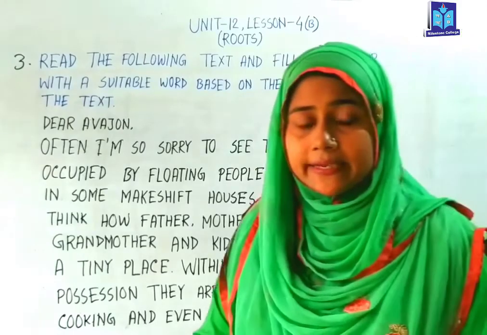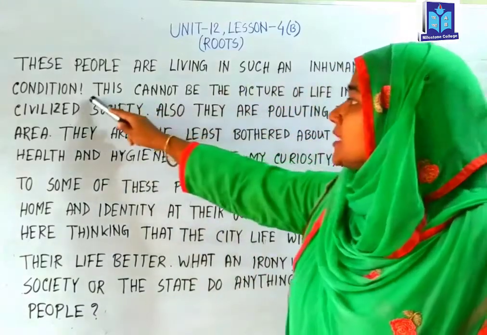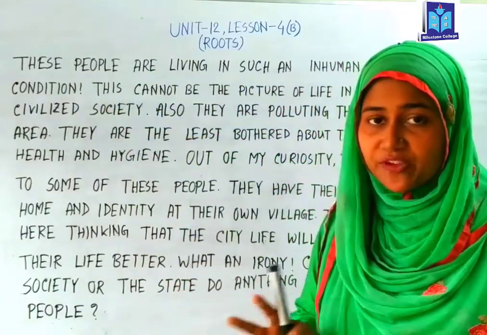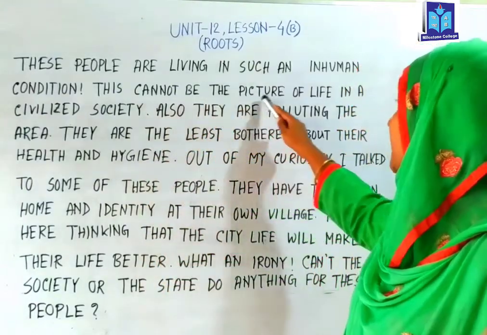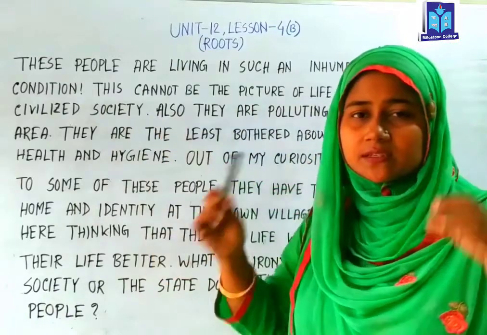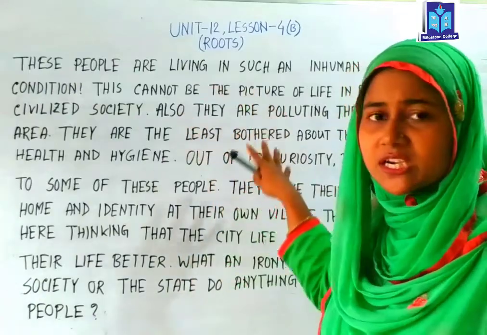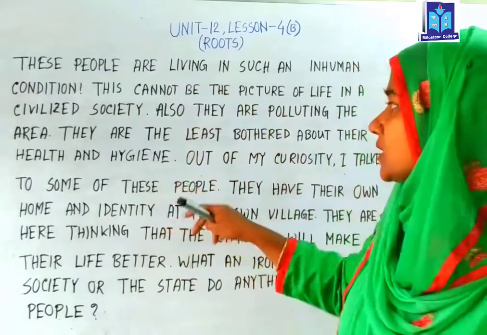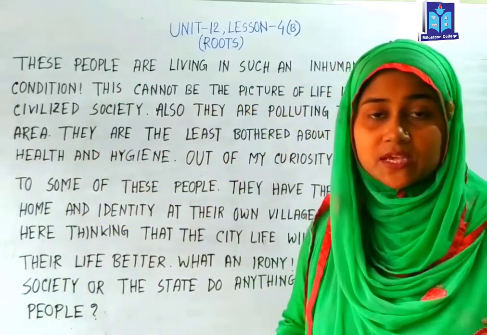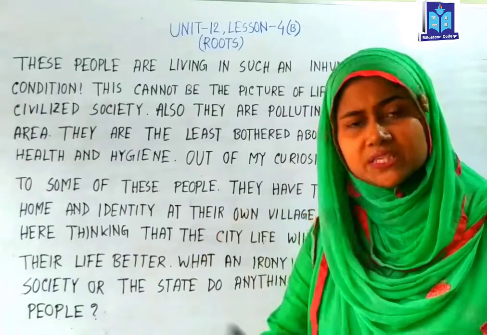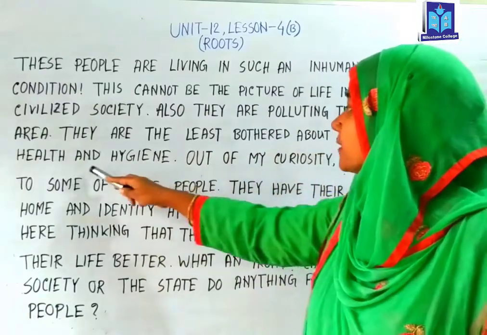Okay. Then next lines. These people are living in such an inhuman condition. They are living in this type of inhuman condition with all the members, and this cannot be the picture of life in a civilized society. Just think about this, in a civilized society, can we think of this type of life condition? No, not at all. Also, they are polluting the area. Of course, whenever all the people live in a small area, they must pollute that area.